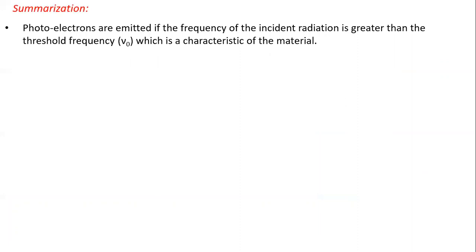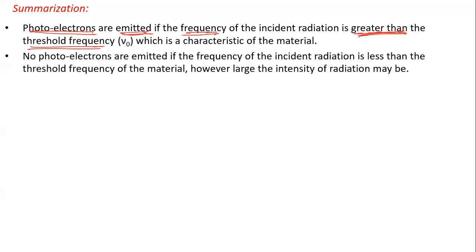Now let's see the summary of all the things we learned. Photoelectrons are emitted only if the frequency of incident radiation is greater than the threshold frequency. No photoelectrons are emitted if the frequency is less than the threshold frequency.